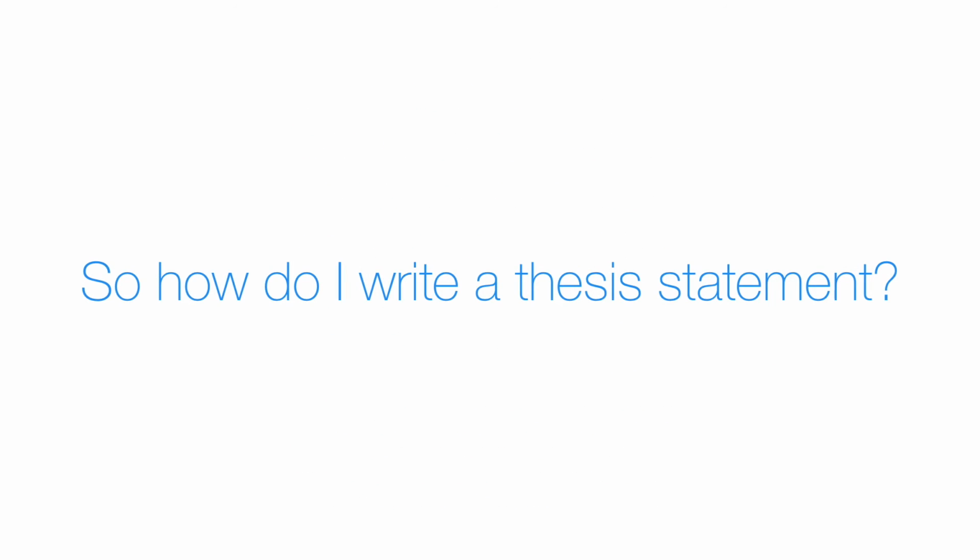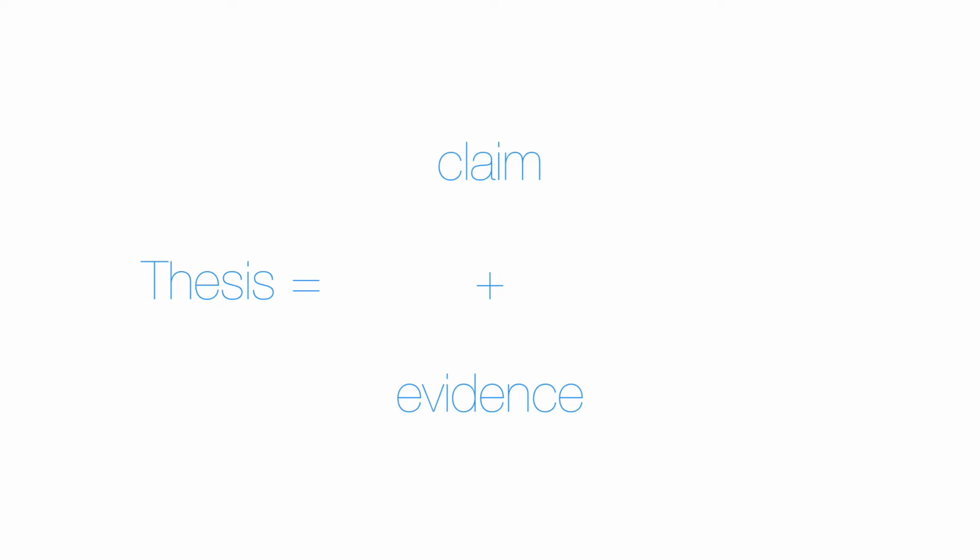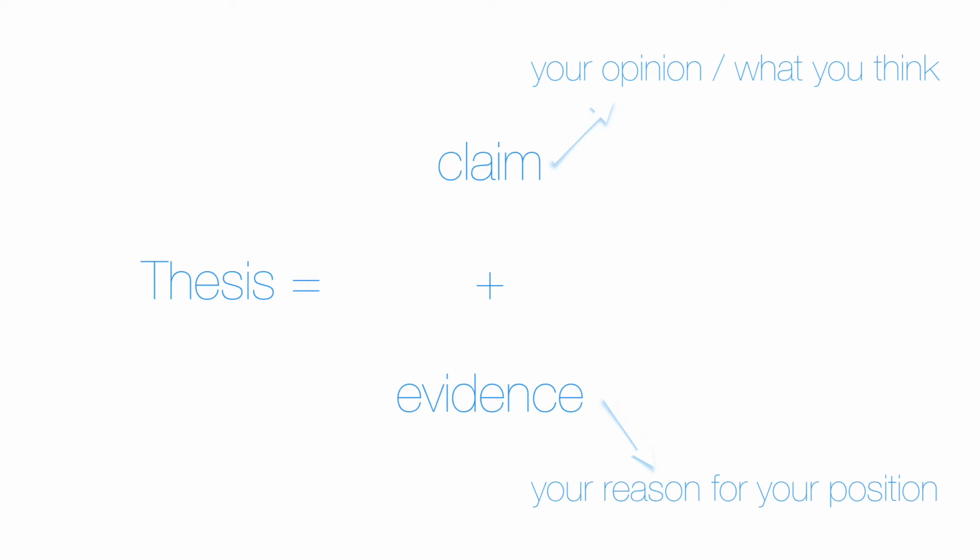Now that you know what a thesis statement is and where it should go, let's look at how to write one. The best way to write a thesis statement is to use the formula: a thesis statement equals a claim plus evidence. To clarify, the claim is your opinion on the topic of your paper. In other words, it tells the reader what you think. The evidence, on the other hand, is the reason you have for your position. In other words, it tells the reader why you think what you think.